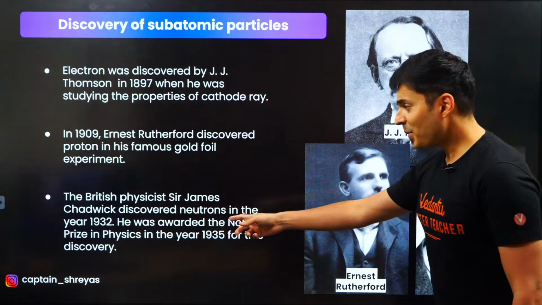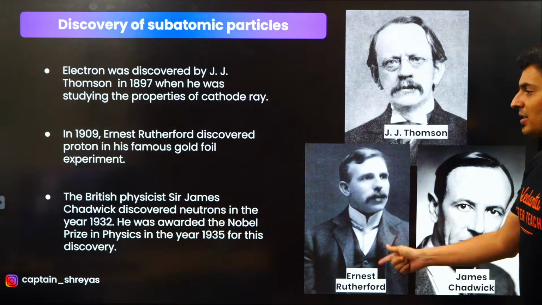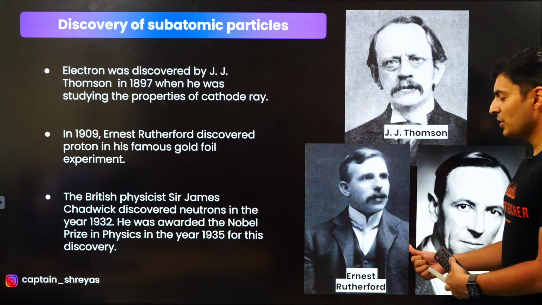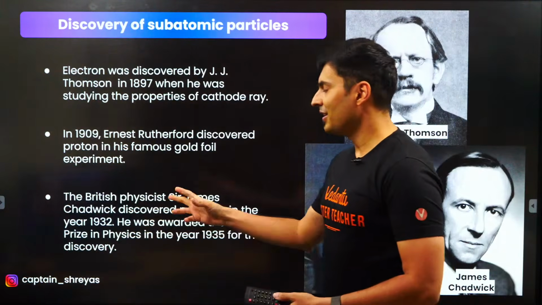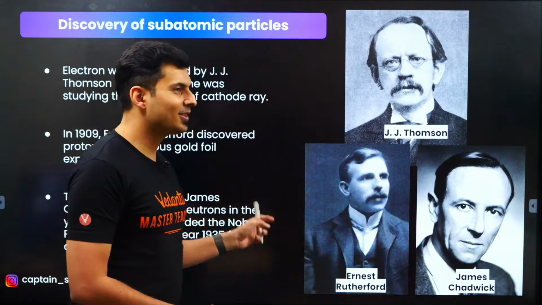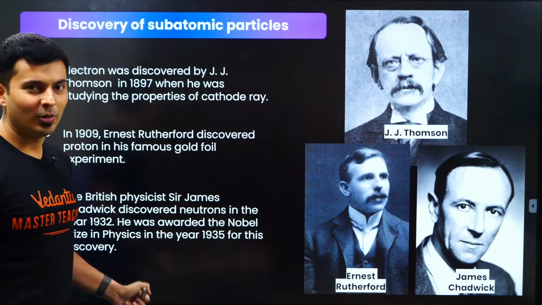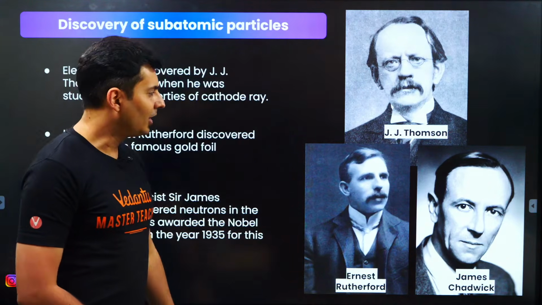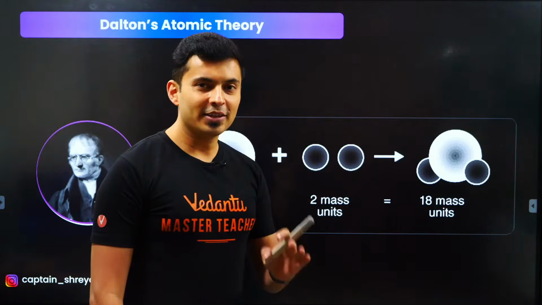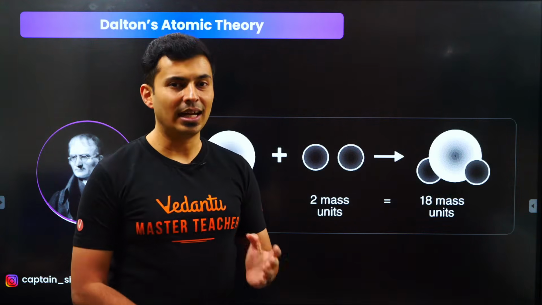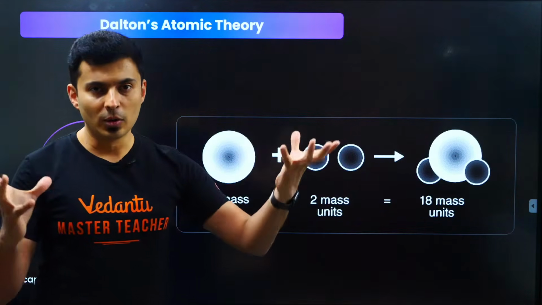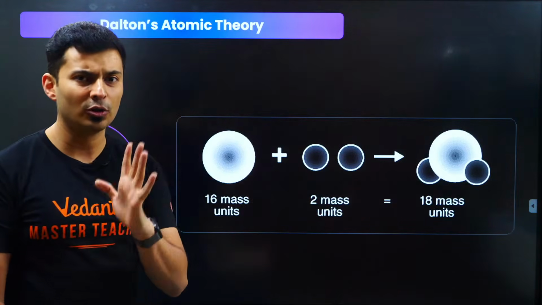Then you also had Chadwick, who basically discovered neutrons. Neutrons were discovered by Chadwick in the year 1932. That was the last discovered particle of the three. So electron first, then comes proton, then comes your neutron. Now the first theory, which is very significant, is Dalton's theory. Dalton's theory did not give a very good picture of the atom, but nevertheless you should know about it.